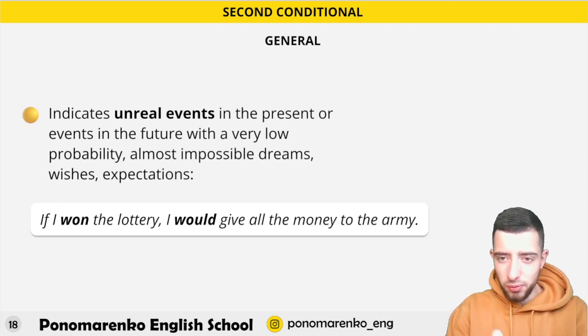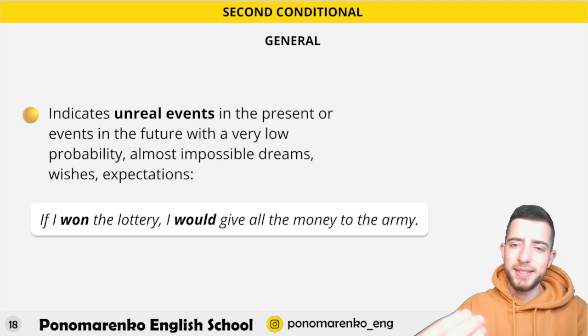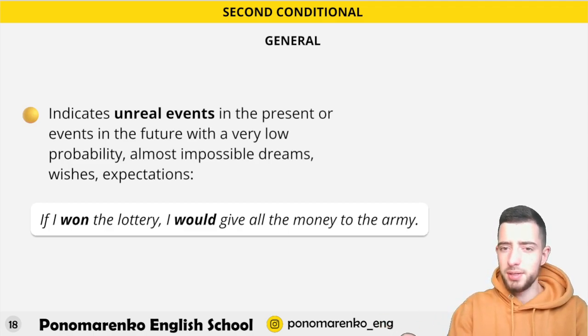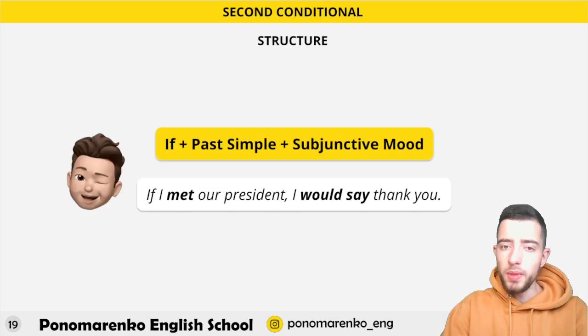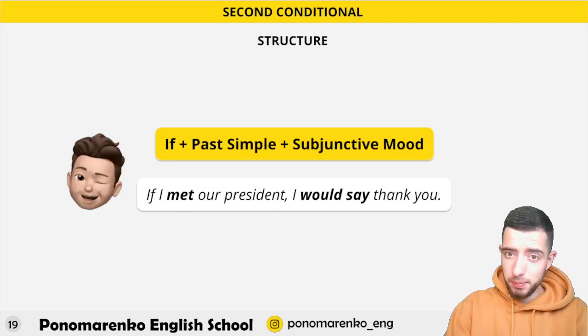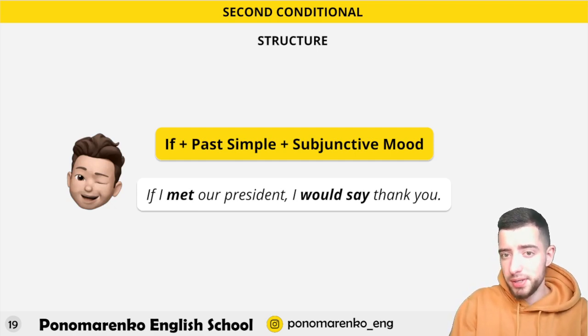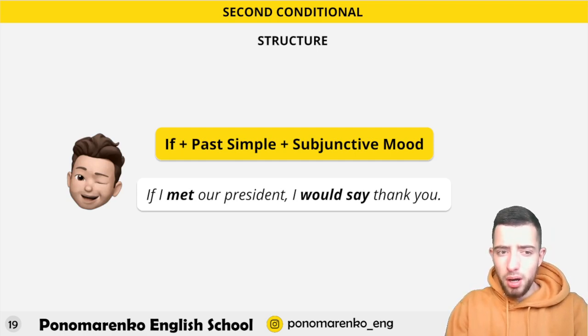So, if I won the lottery, I would give. Talking about not formula but sense, this sentence sounds like impossible, right? Because it's not easy to win the lottery. So you say this in the second conditional sentence. And again, talking about formula, let me demonstrate the next slide. If plus past simple plus subjunctive mood, or just would and the bare infinitive. If I met our president, I would say thank you.